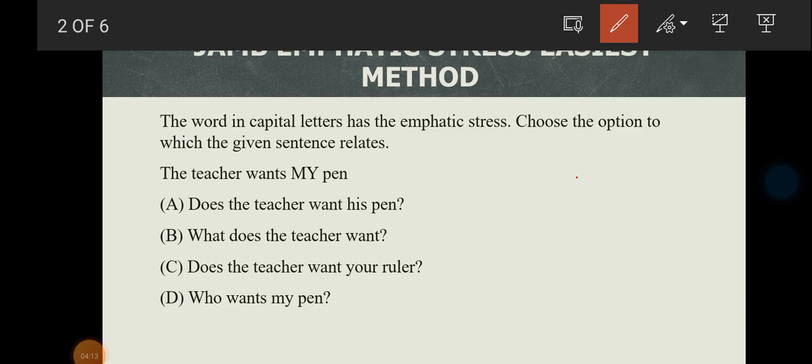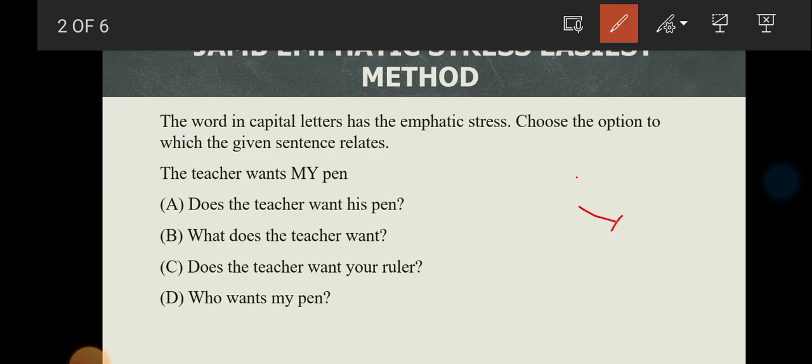So now the first question says, the teacher wants my pen. Pay attention. Option 1 says, does the teacher want his pen? Option 2 says, what does the teacher want? Option 3 says, does the teacher want your ruler? That's option C. The last option says, who wants my pen?